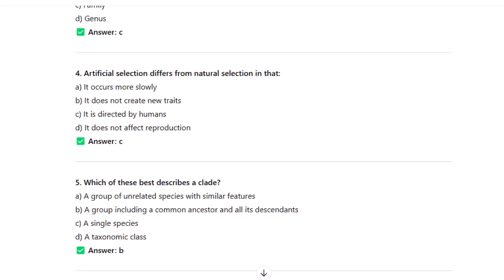A group of unrelated species with similar features. A group including a common ancestor and all its descendants. A single species, a taxonomy. The answer is a group including a common ancestor and all its descendants.